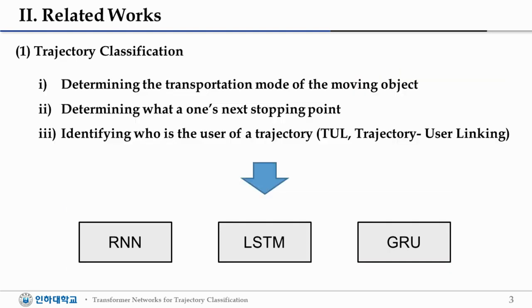Trajectory classification is one of the widely studied problems in trajectory pattern mining over the years. There are three basic examples of trajectory classification. First one is determining the transportation mode of the moving object. Second is determining one's next stopping point. And the third is identifying who is the user of a trajectory, the TUL problem, trajectory user linking problem. In these examples, RNN, LSTM, and GRU are frequently used.